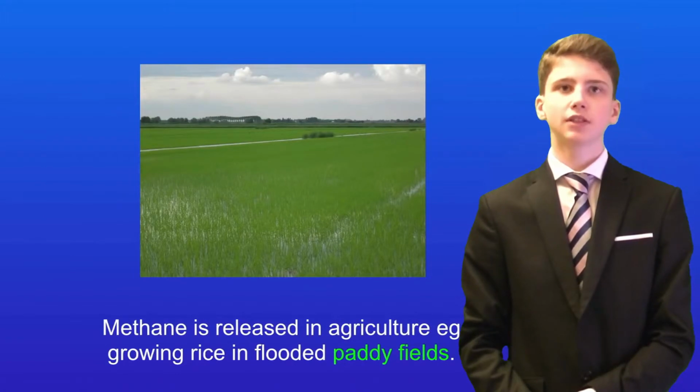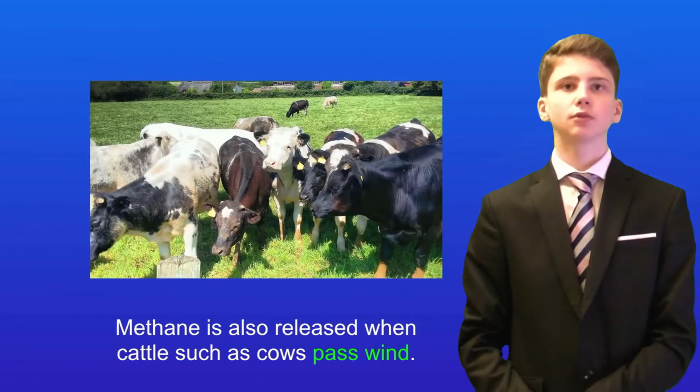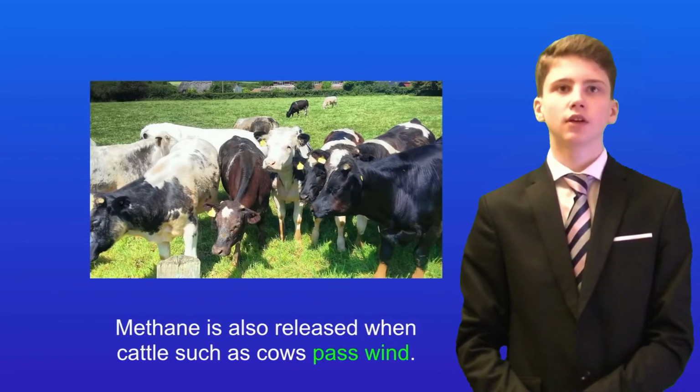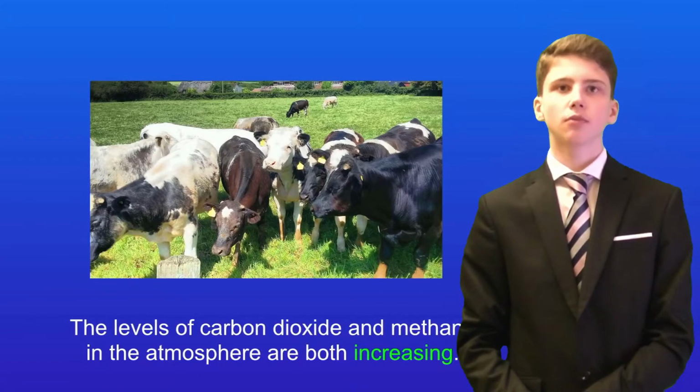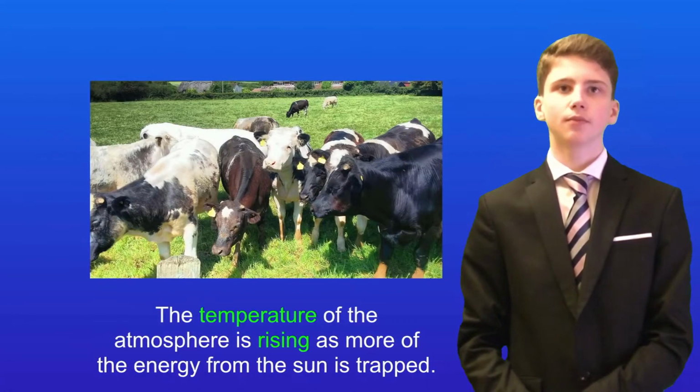Now, methane is released in agriculture, for example, growing rice in flooded paddy fields such as this one. Methane is also released when cattle, such as cows, pass wind. All of this means that the levels of carbon dioxide and methane in the atmosphere are both increasing. And that means that the temperature of the atmosphere is rising, as more of the energy from the sun is trapped. So as we can see, the Earth is facing climate change.